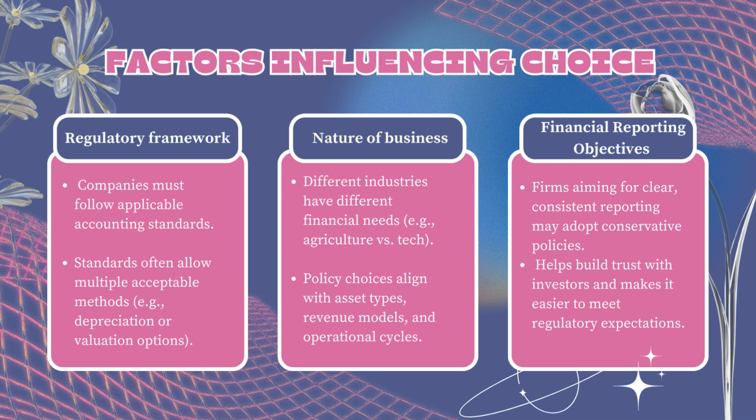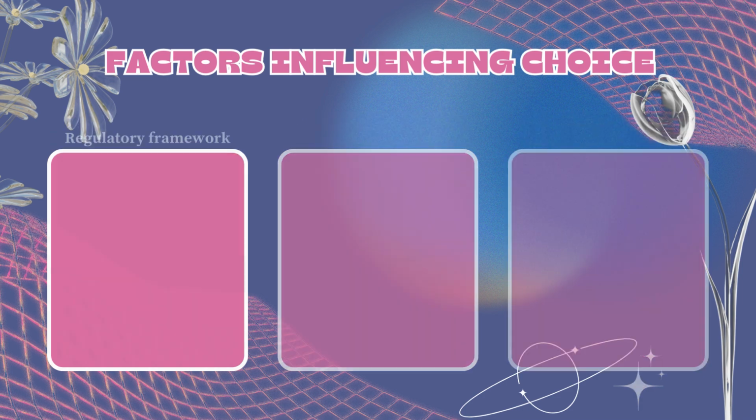Second, the nature of the business and industry. Different industries have different financial needs. A tech company will have very different assets and revenue models compared to an agricultural firm. So, accounting choices often reflect those operational differences. Finally, there are financial reporting objectives. Companies that prioritize transparency and comparability tend to adopt more conservative policies. This helps build trust with investors and makes it easier to meet regulatory expectations.